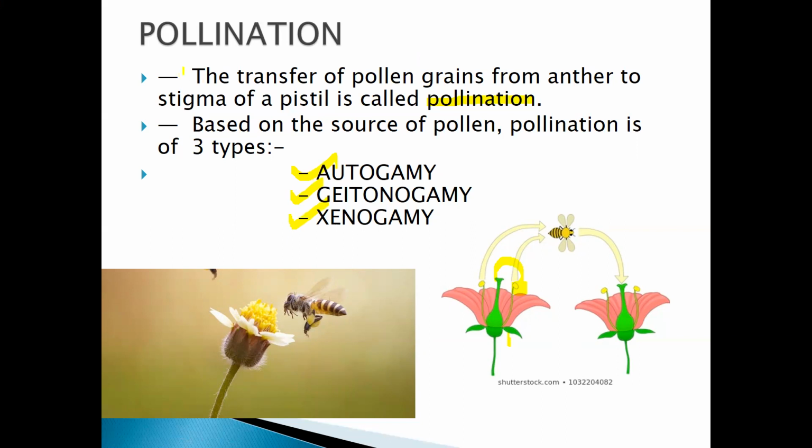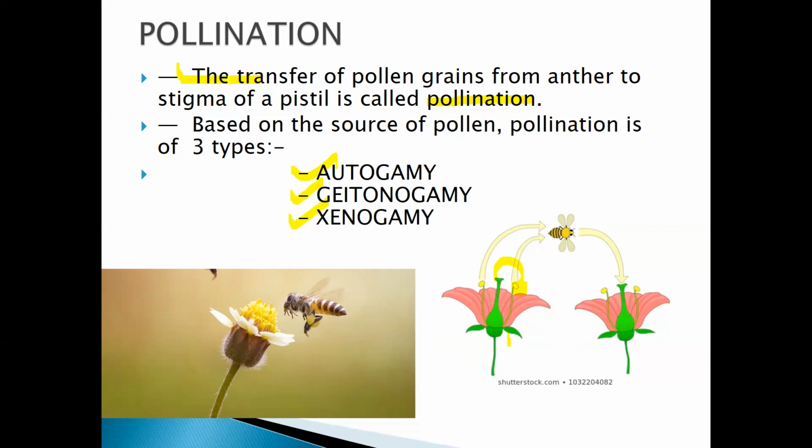First, you should know this is an important definition. The transfer of the pollen grain from the anther to the stigma of a pistil, or the transfer of the pollen grain from the anther to the stigma of the same flower or a different flower, is called pollination. And pollination is one of the important processes in fertilization.